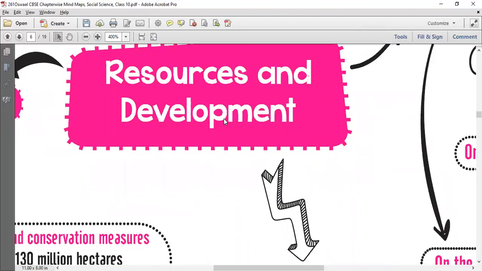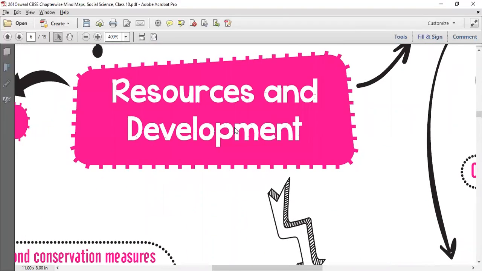We started the chapter with the definition of the word resources.